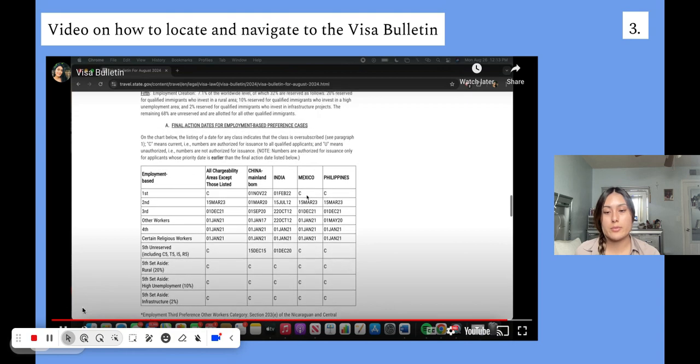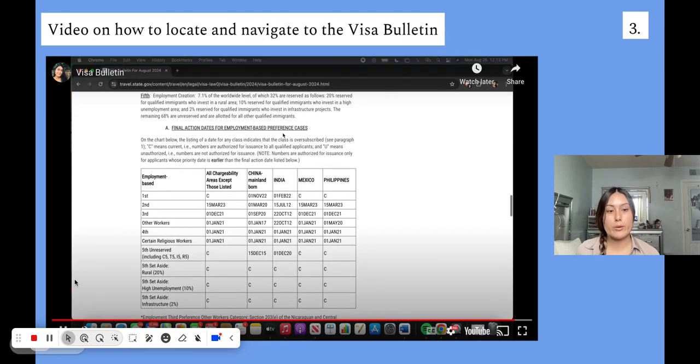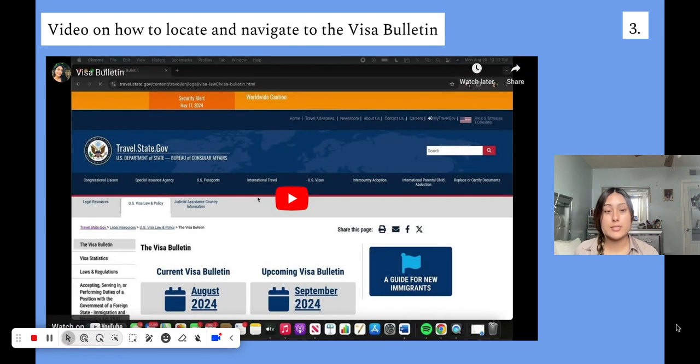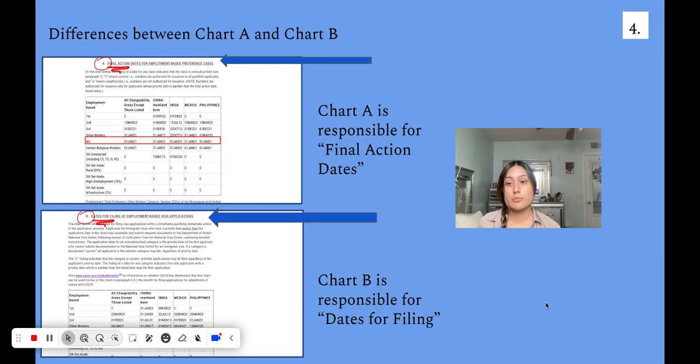However, I will explain a little later why we start off with chart A and not automatically with chart B, and why that is important to look out for. Like I stated, the visa bulletin contains 2 different charts. Chart A is responsible for final action dates, while chart B is responsible for dates for filing. Whenever you are explaining to a client how to find out if their priority date is current, you are going to focus on chart A first, automatically, without a doubt.